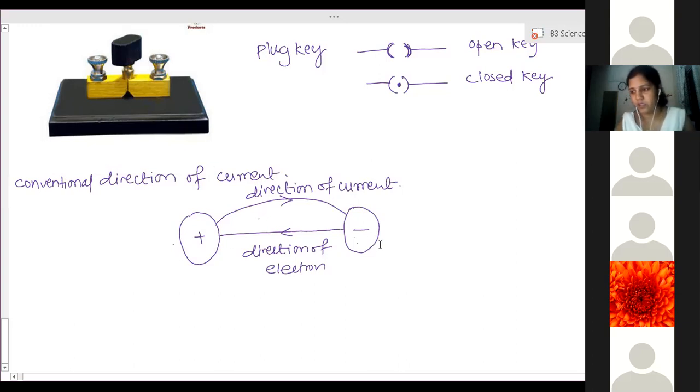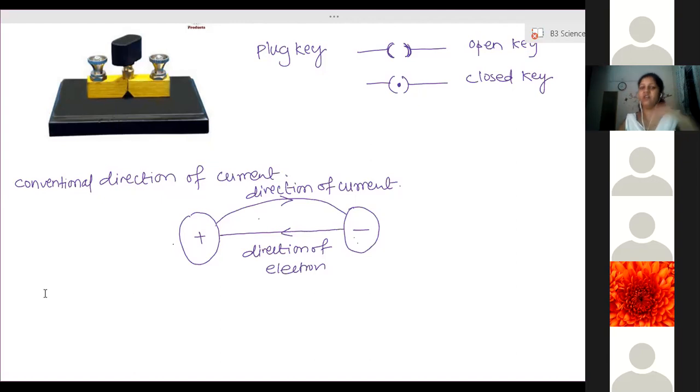Clear? Yes, ma'am. So electrons flow from positive terminal to negative terminal? No, electrons are not moving from positive to negative. Electrons are moving from negative to positive. And these electrons only constitute current. We got to know that much after the discovery of current.